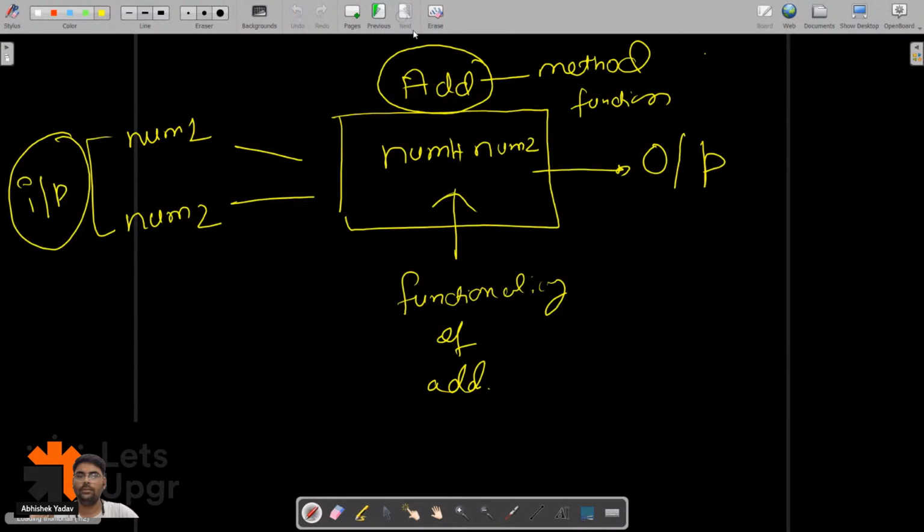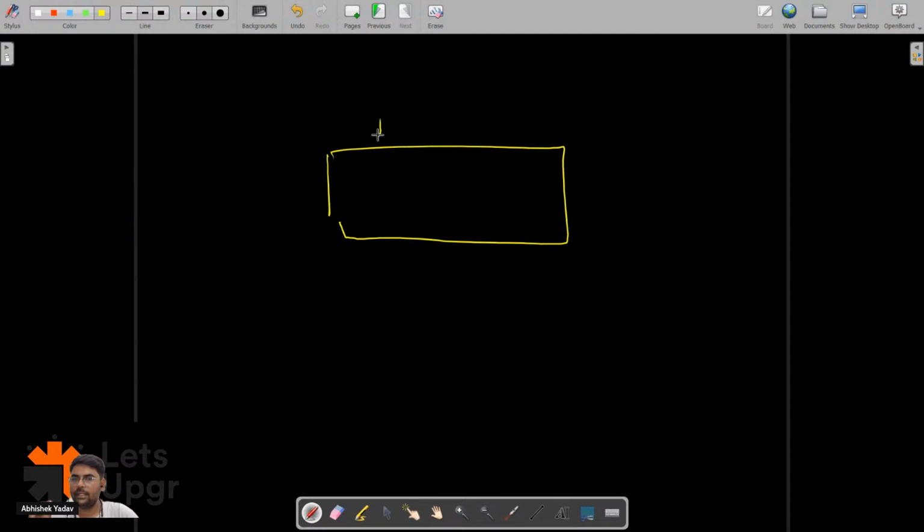Let's take one example. Again, I have a magical box, and the functionality of the magical box is to print hello world. Let's assume the name of the function is printName. This is the name of the box.